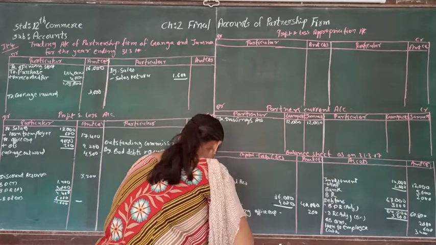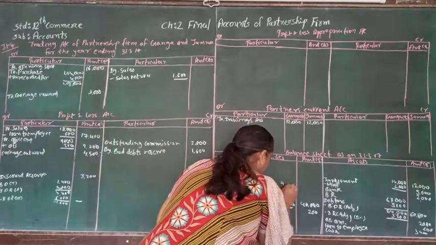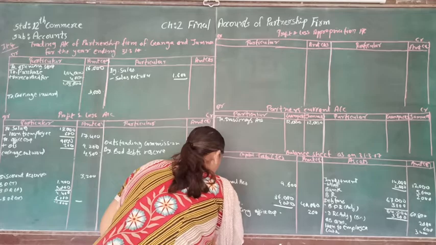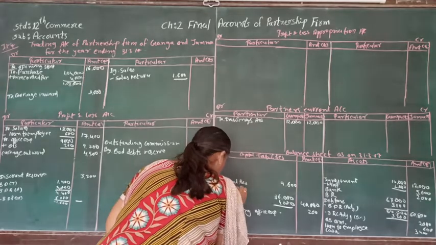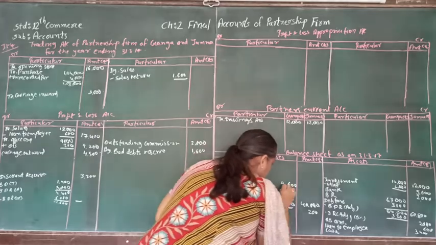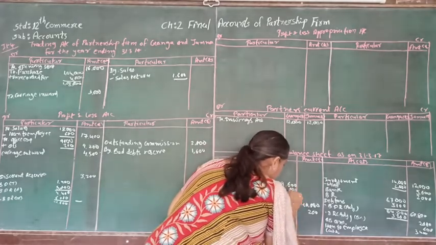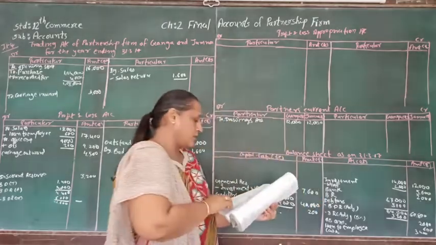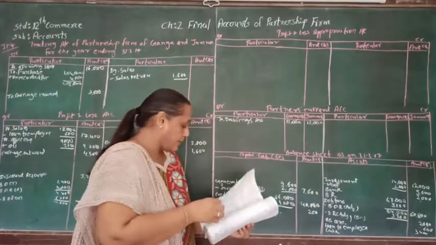General reserve is how much? That is 9,600 minus the investment fall of how much? 2,000. So the value of the general reserve will be 7,600. So that was the adjustment of the investment.